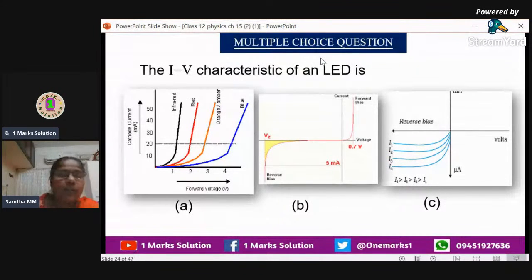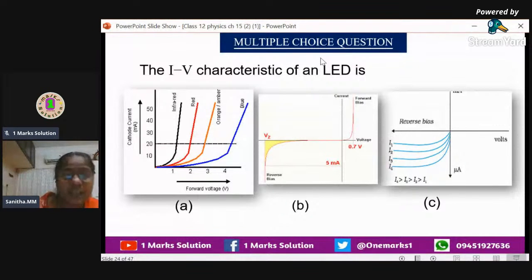So in these characteristics, which is the correct option, we can see. Anyway, it won't be working in reverse biasing. LED will work only in forward biasing. So the answer will be option A. And one more thing, we can see that we get different colors. How will you get different colors in an LED? It depends on the component we are using, like gallium arsenide phosphide, gallium arsenide.